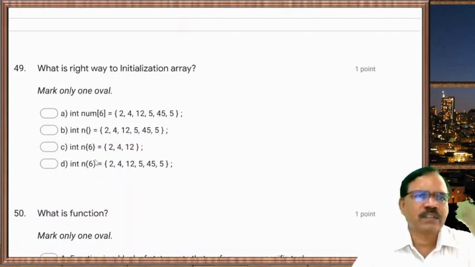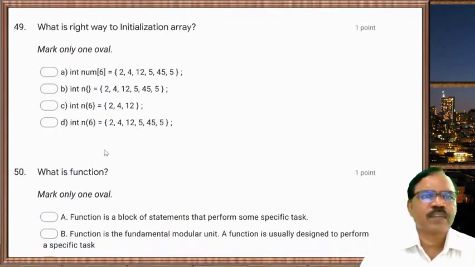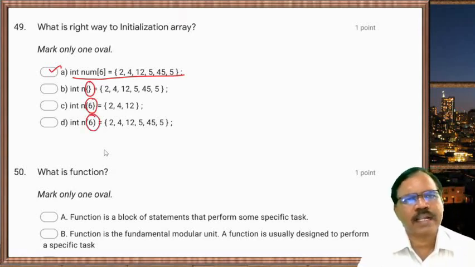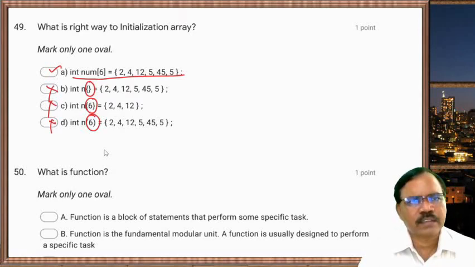Now next one, what is right way to initialization of array? So here this first one is right. Second one, here there is no square bracket, here curly brace, here round bracket. So these are not correct. This first one is correct.